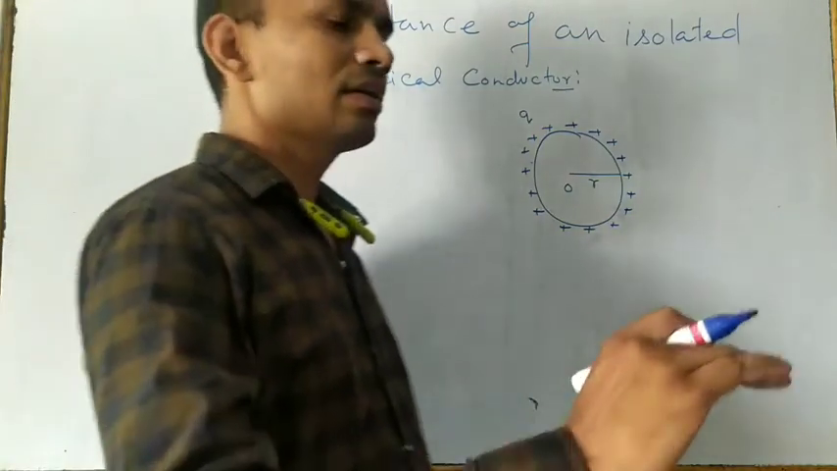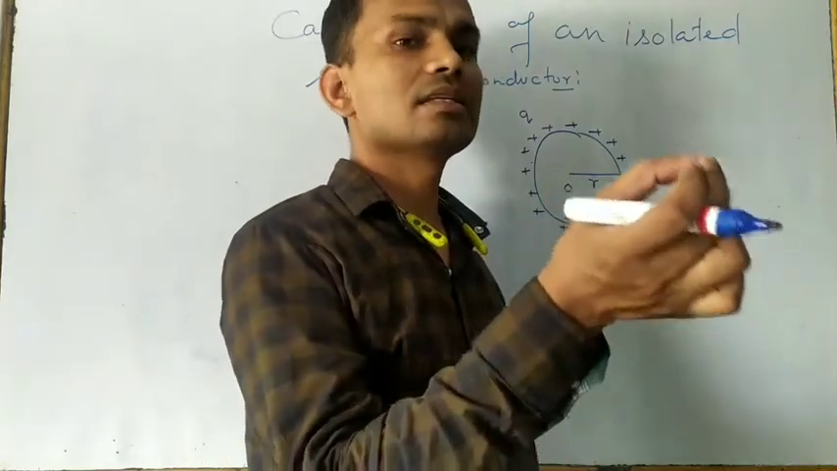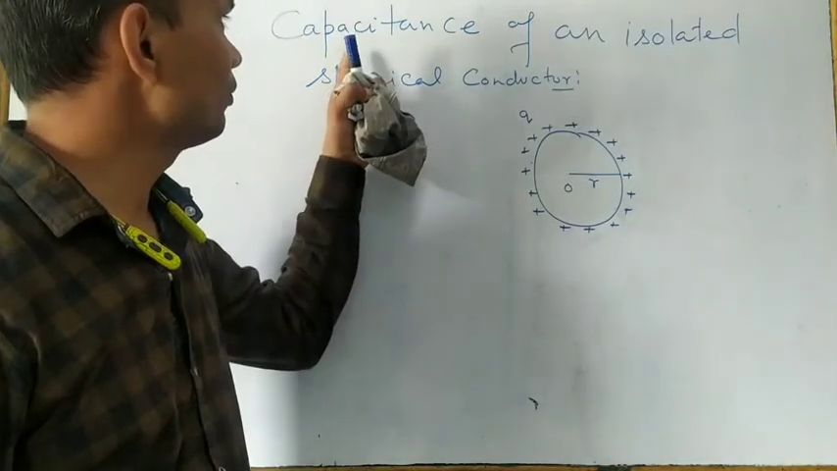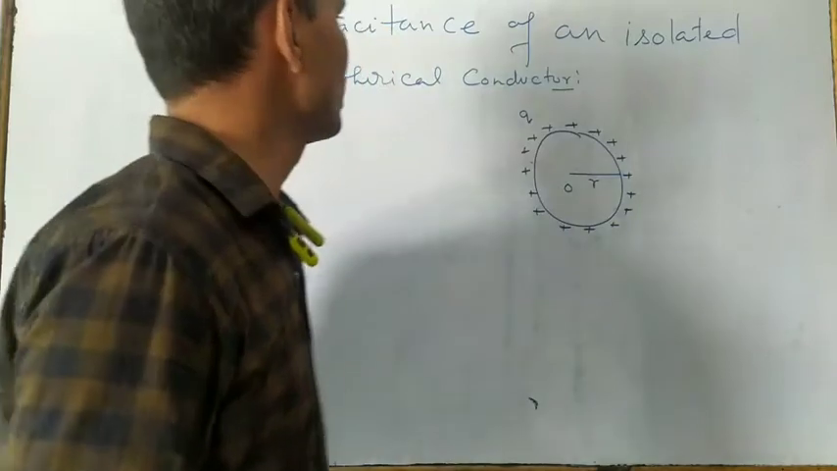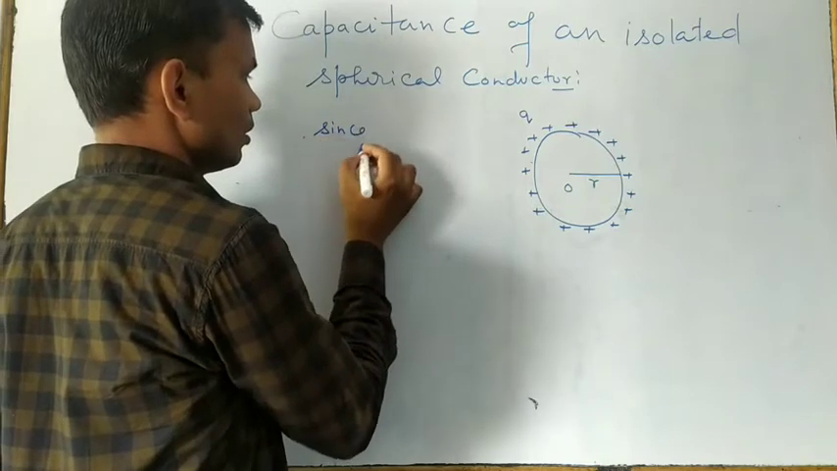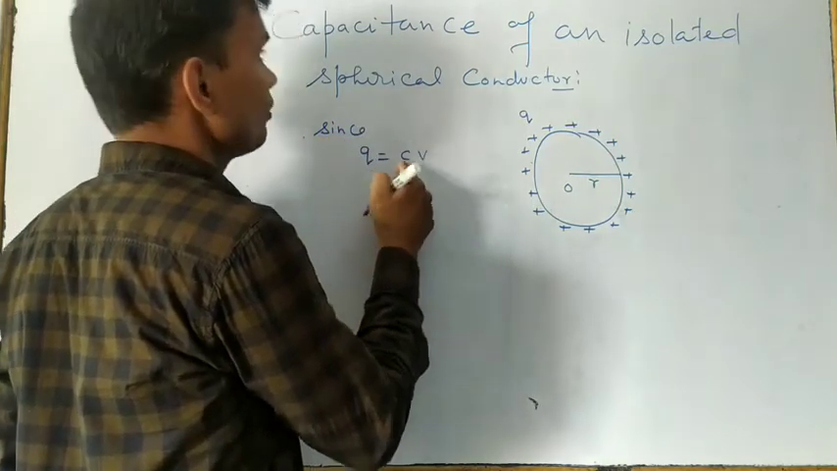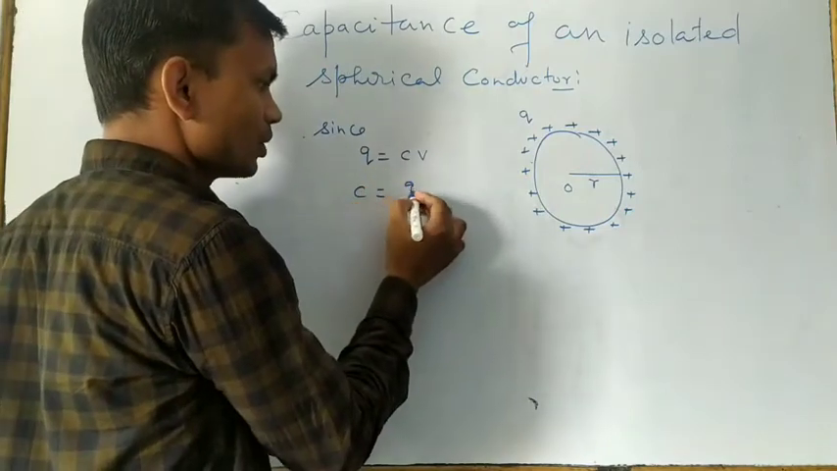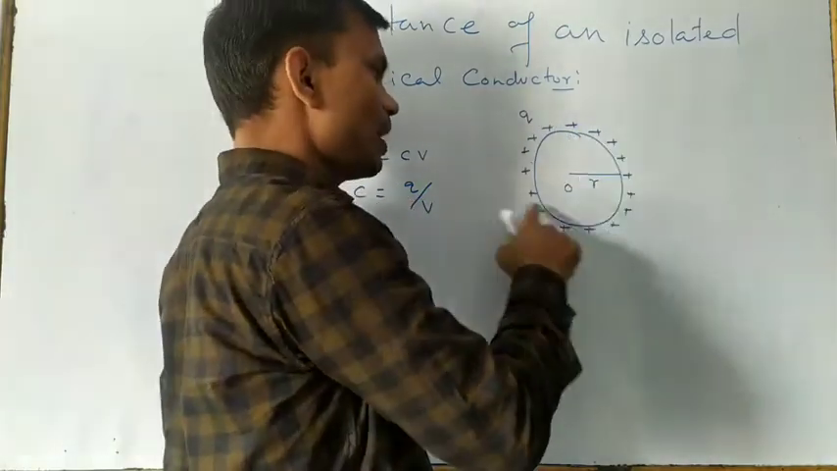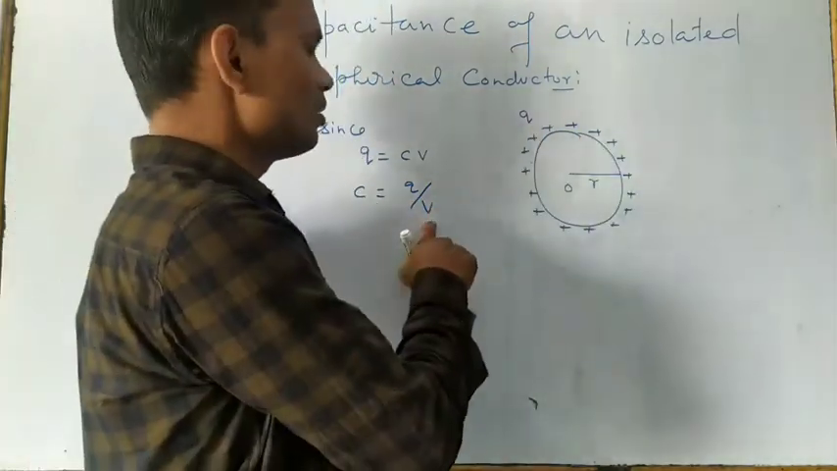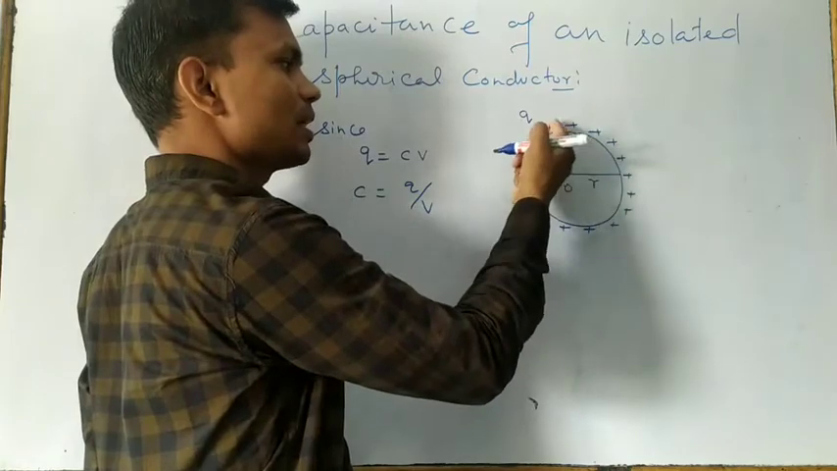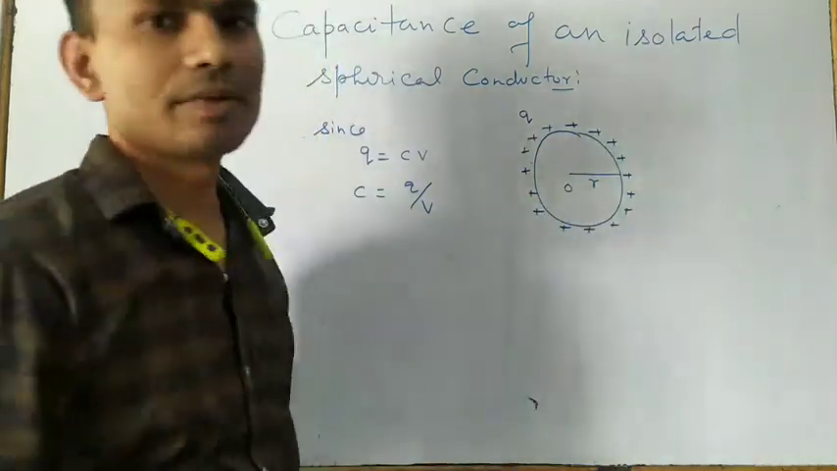And we know that if any conductor is there, then on the surface of that conductor, the potential at each and every point is the same. This concept we are going to use here to calculate the capacitance of an isolated spherical conductor. Since Q equals CV, and here we want to find the capacitance C, so C equals Q by V. Total charge is given, only the electric potential is unknown. At any point we can calculate the electric potential, because at each and every point the value of potential remains constant.